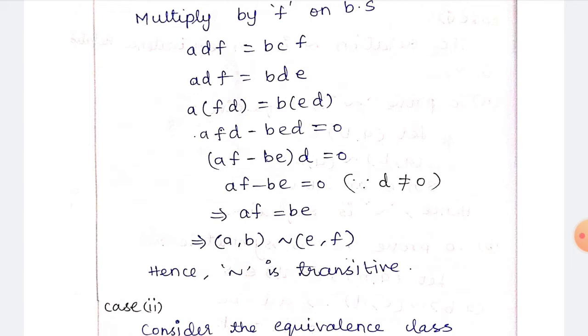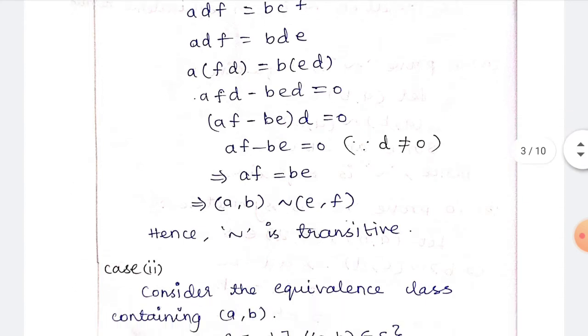Since D is not equal to 0, because A, B, C, D belong to R. Sorry, A, B, C, D belong to the integral domain D, so D is not equal to 0. So AF minus BE is equal to 0. So AF is equal to BE. So this implies (a,b) is equivalent to (e,f). Hence that relation is transitive. So finally, we can easily say that the relation is an equivalence relation.